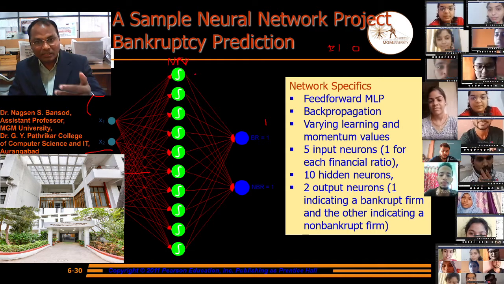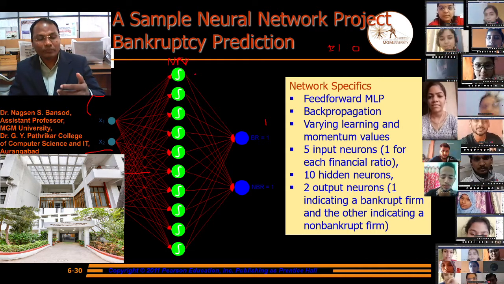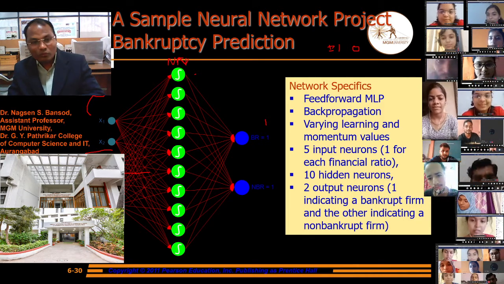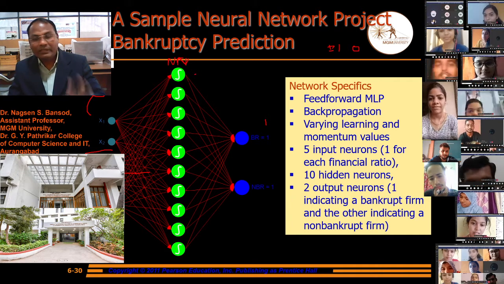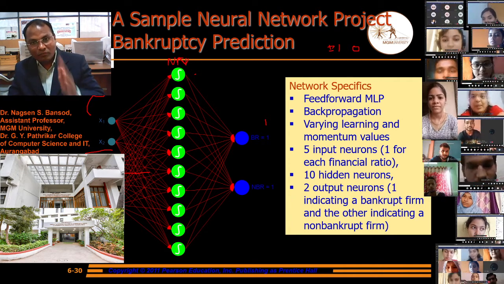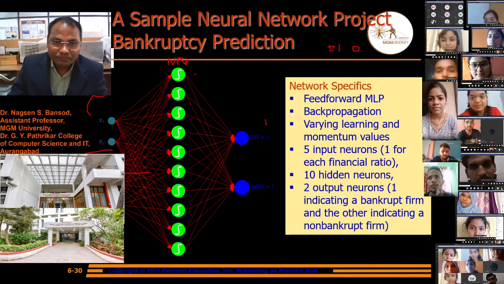If there are 3 different types of features, then we will increase the inputs. If there are 5 features in the data, then we will increase the number of inputs according to the features in the data. What are features?